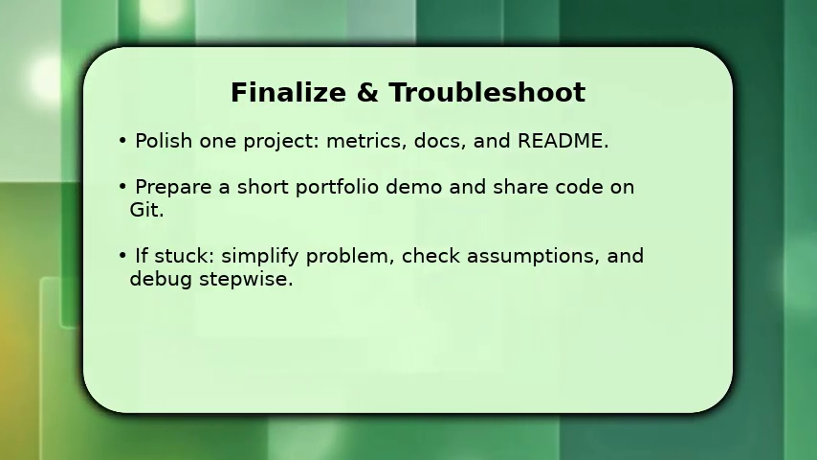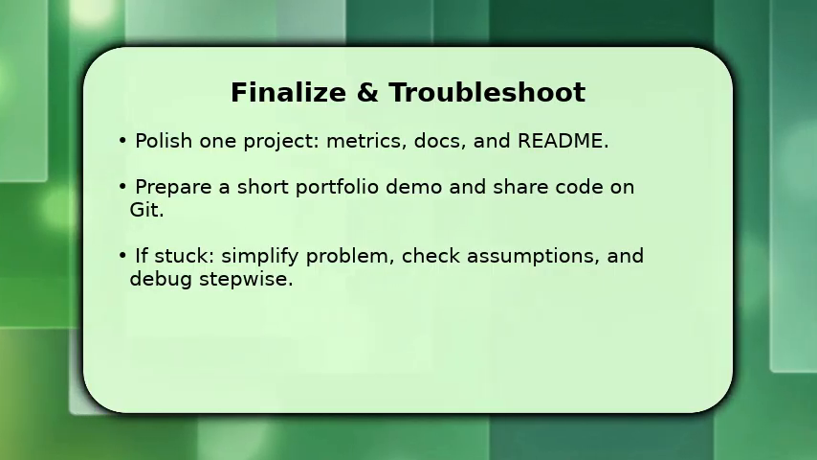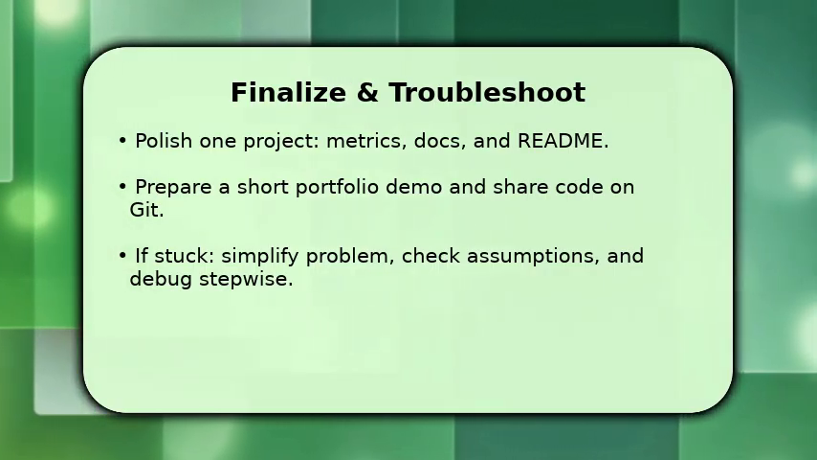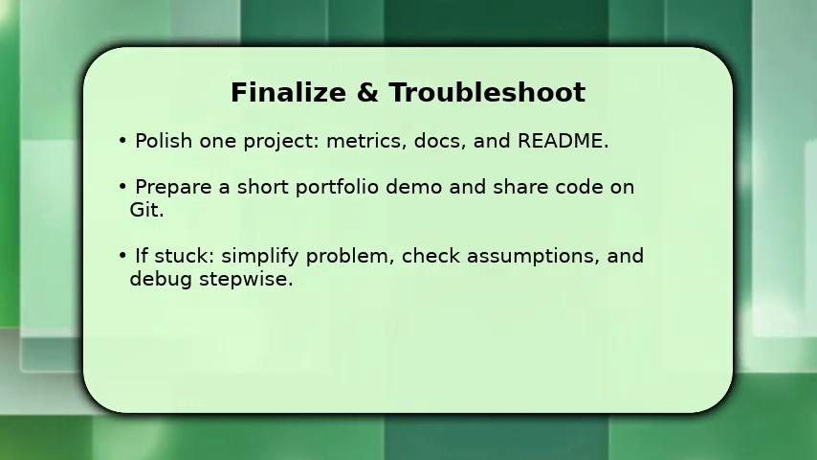If things go wrong, simplify, reduce variables, validate assumptions, and debug one step at a time while logging outputs. Make sure to ask for targeted feedback and iterate until the project clearly.